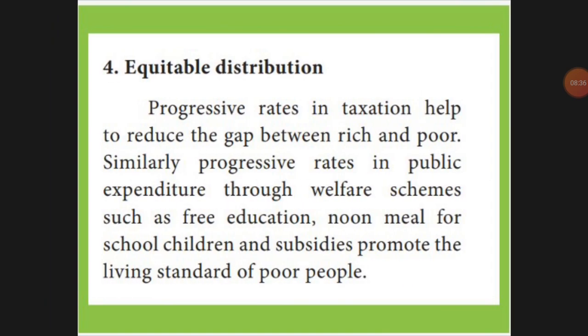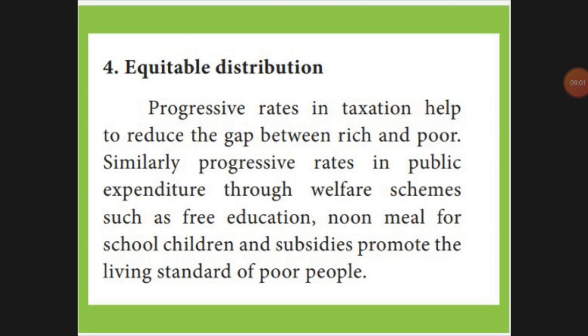Next is equitable distribution. The progressive tax rate will reduce the gap between rich and poor. If everyone pays tax properly, the government will have more money. அப்போ government can give more facilities and benefits to the poor people. அப்போ the rich and poor gap won't be there.